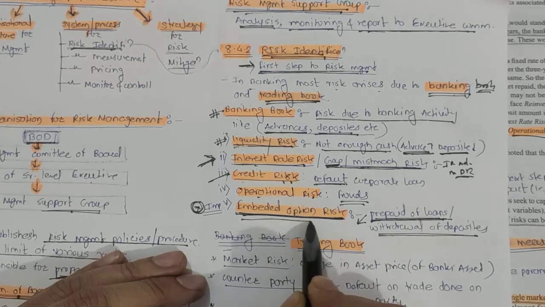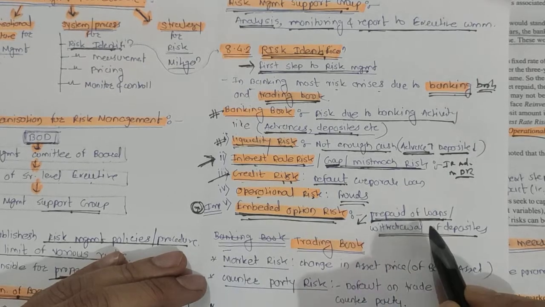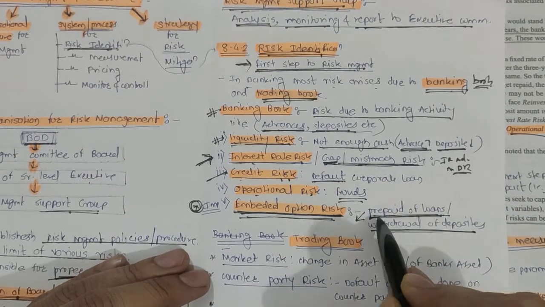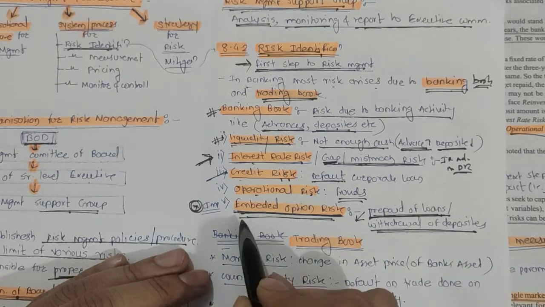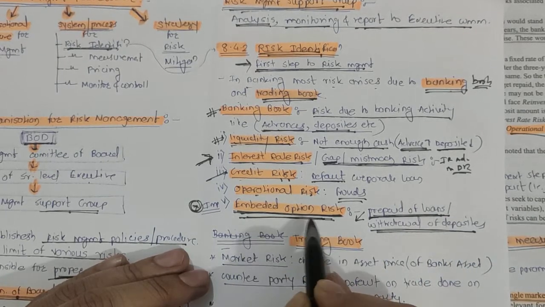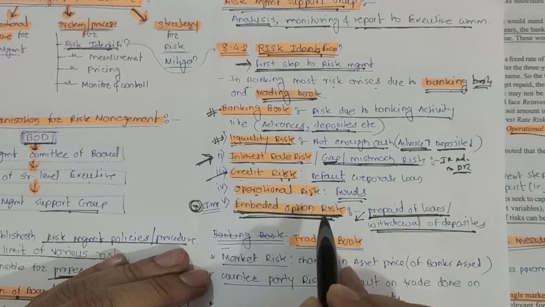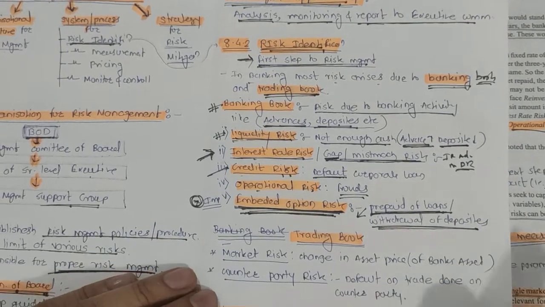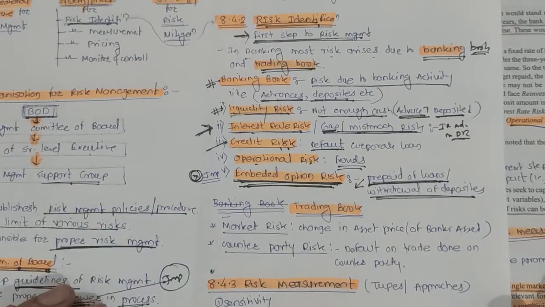It is called the embedded option risk because suddenly you come to know that your deposits are falling and your loans are closing. At that time you are unable to manage the business. That is a critical, risky situation, called the embedded option risk. Very, very important. Next we have to study the trading book risks.